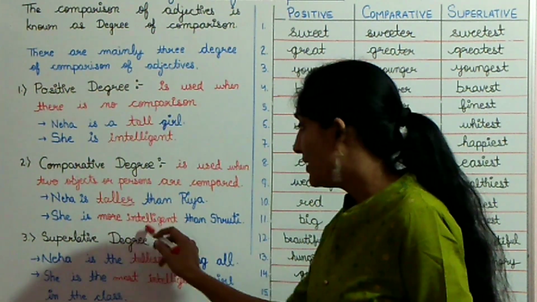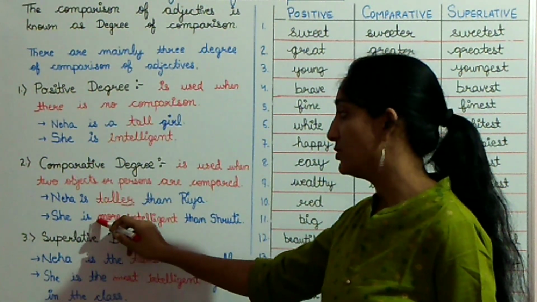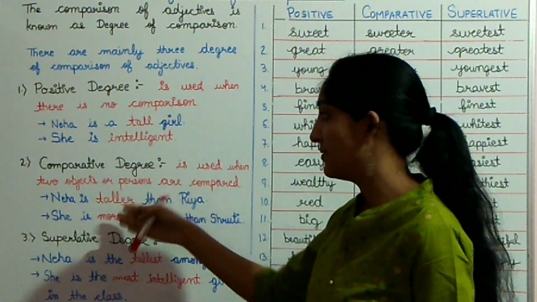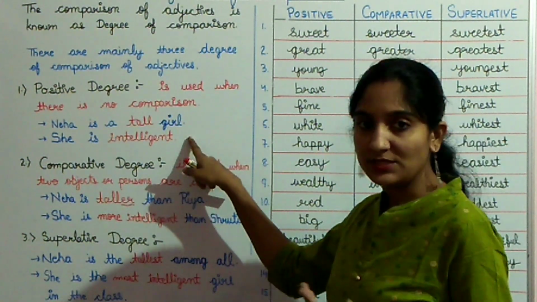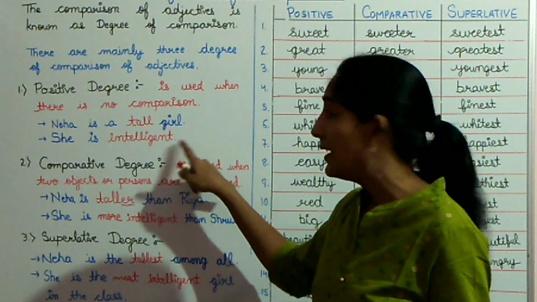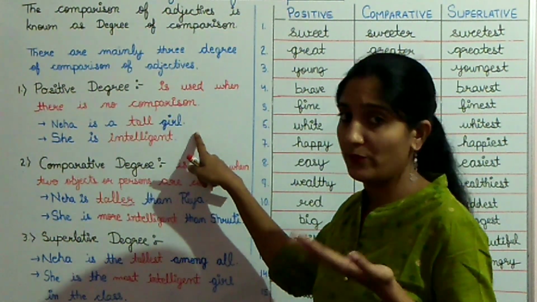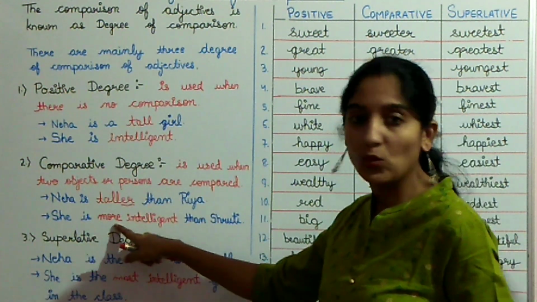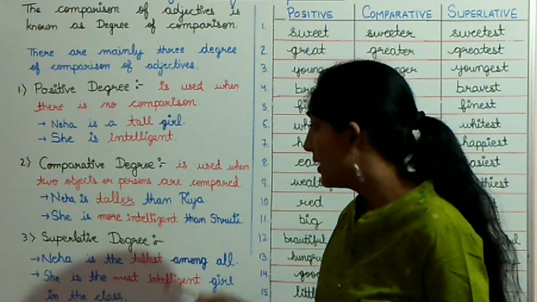She is more intelligent than Shruti. In case of comparative we can also add the word more to make the positive into comparative. Because in such words such as intelligent, beautiful, we cannot add ER. Intelligenter, no. Beautiful, beautifuler, no. These are incorrect. So in such words we can add the word more to make it comparative.